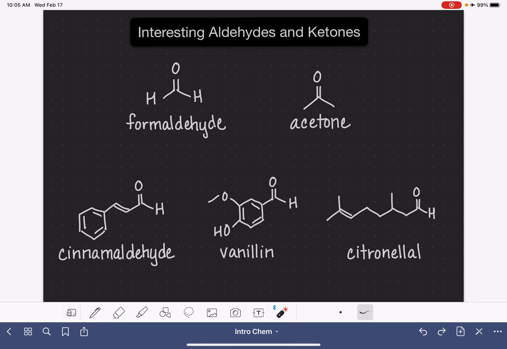And citronella, which is what we call it in everyday language, which is responsible for that sort of citrusy, lemony smell that we use as an insect repellent. All of these are natural products, so they're all things that can be extracted from plants, and they're also synthesized artificially to put as additives for flavorings and smells.